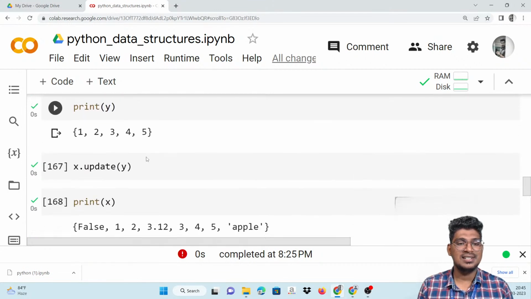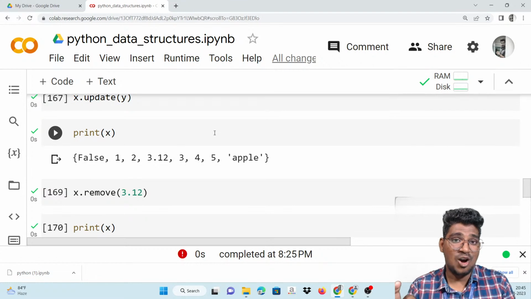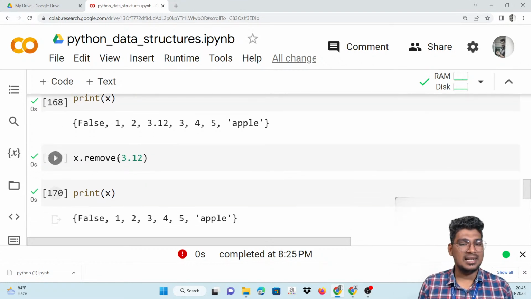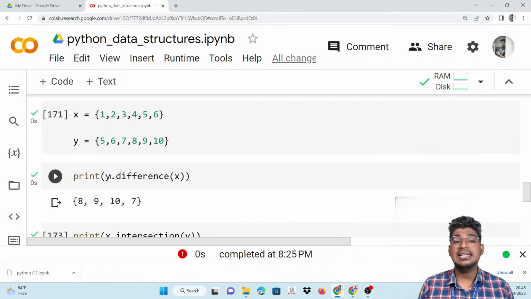And you can see it here. It is going to be add false 1, 2, 3.0. But this is not in order because it is unordered. Okay, then remove. You have to specify the value, the same thing, and you can see the difference.